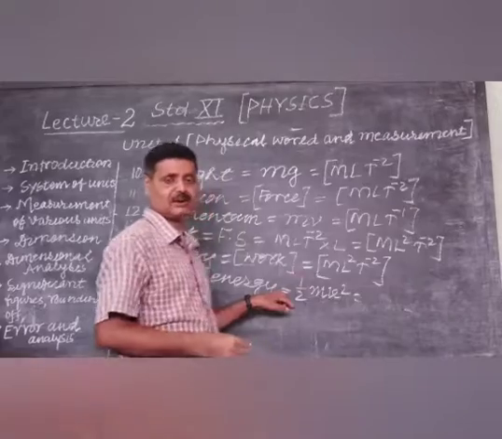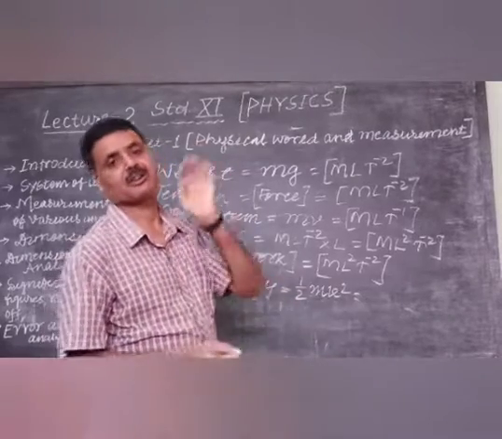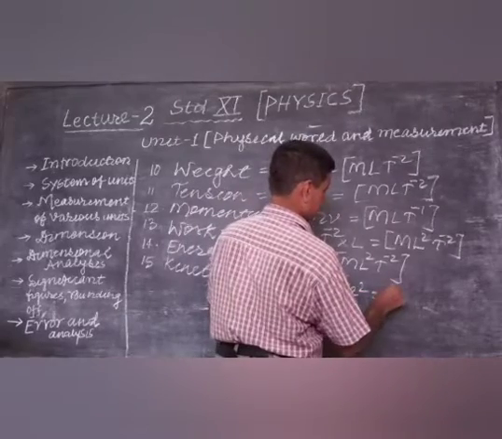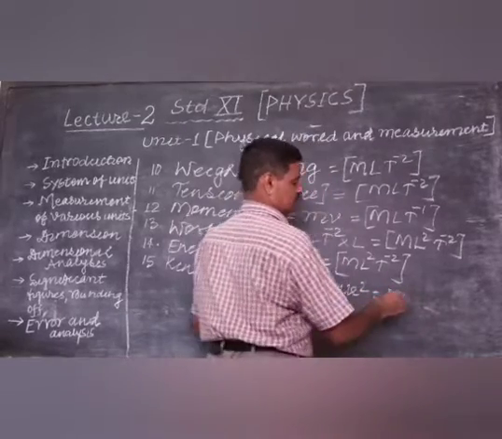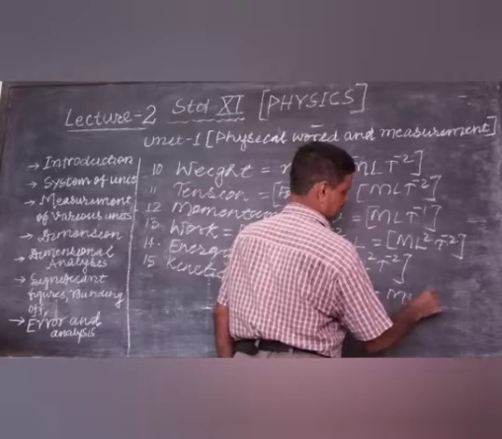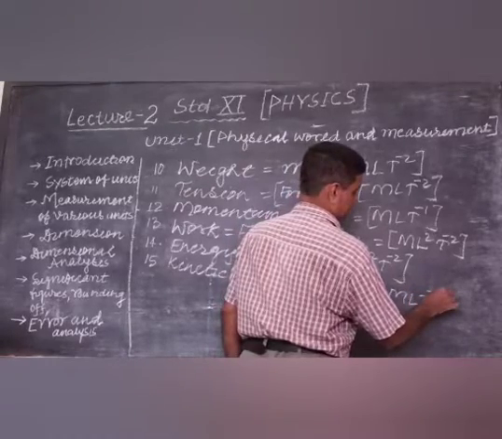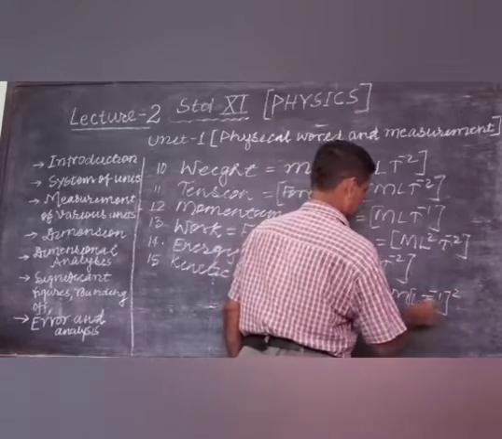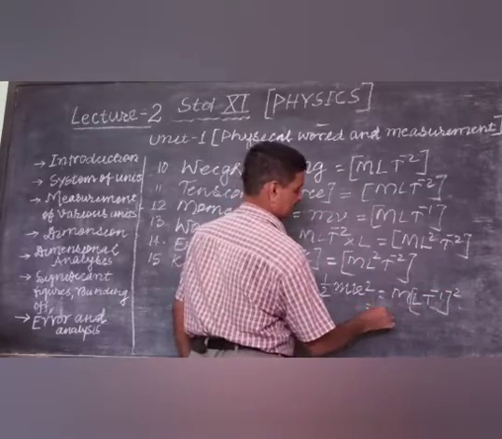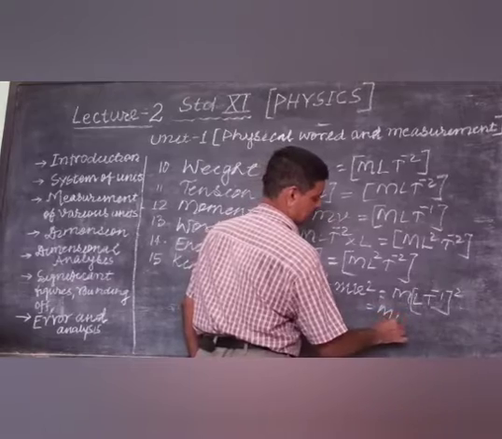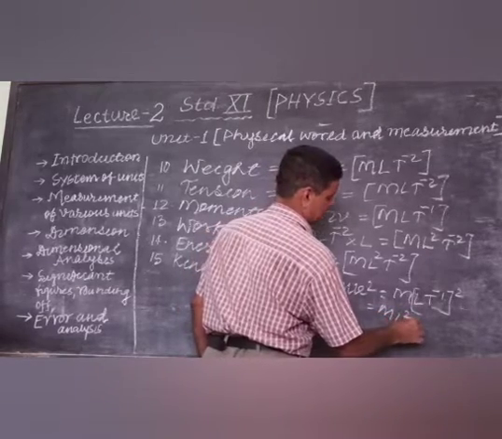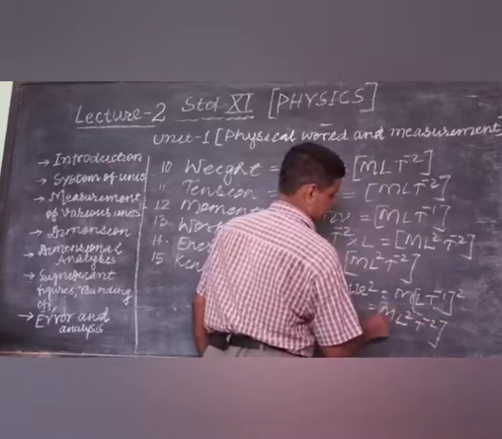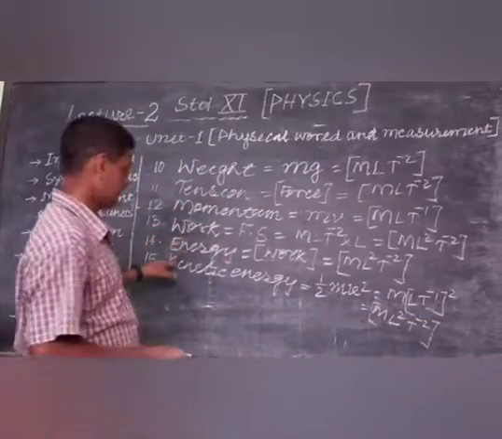Half is a number, and a number is dimensionless. So it will be simply M for mass, velocity L t minus 1, this whole square. So we can write M L to the power 2, t to the power minus 2. These three are dimensionally the same.